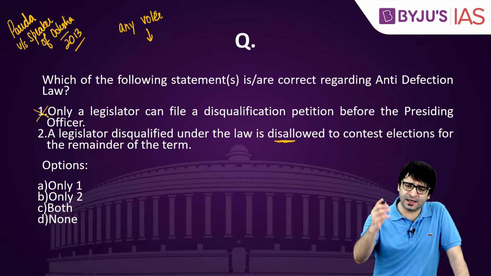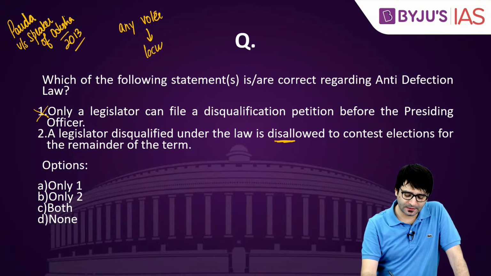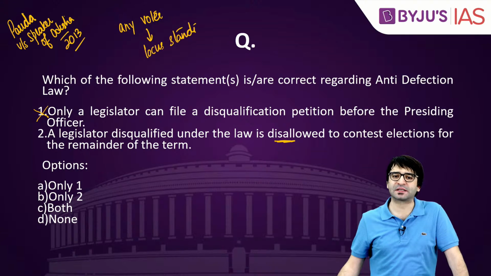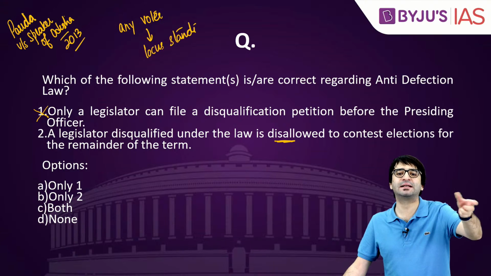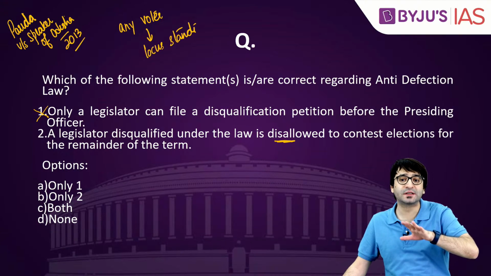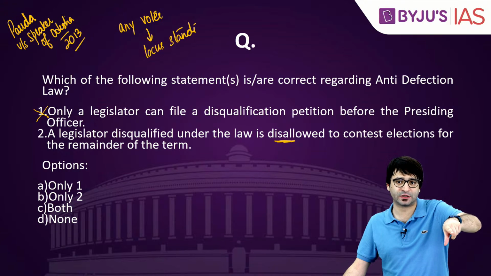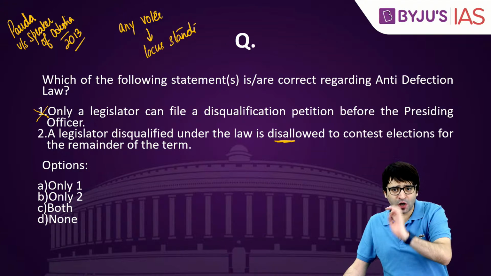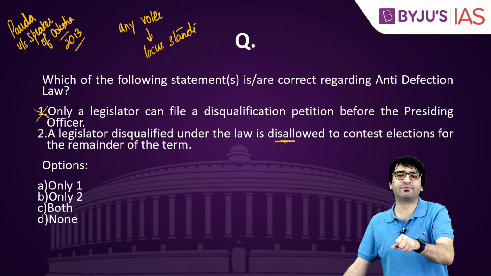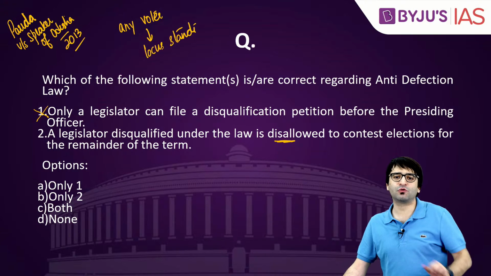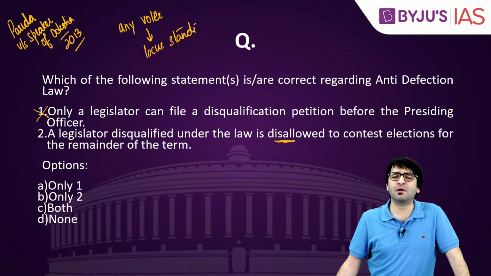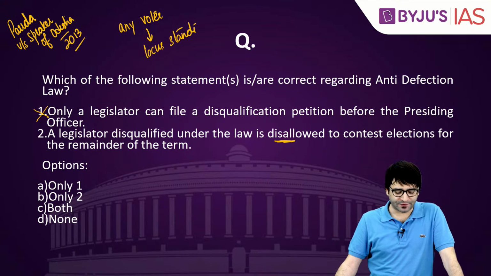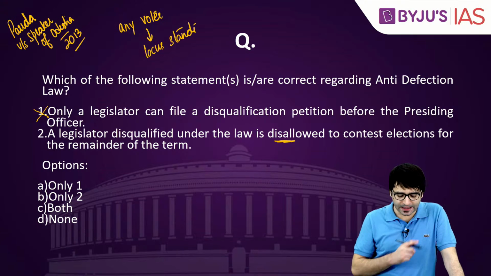2013, the Supreme Court said any voter, for that matter, any individual has locus standi. Anyone can approach the presiding officer and ask for the disqualification of a member under anti-defection law. So you don't have to be a legislator to file a petition. If you are a common man, an ordinary person, a voter, you have the locus standi, you have the power to approach the presiding officer for disqualifying an MP or a legislator under anti-defection law. So statement 1 is incorrect.